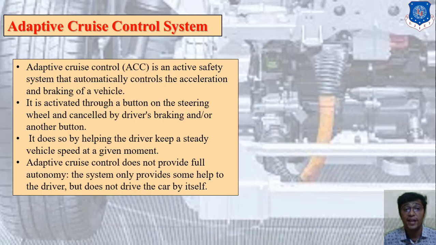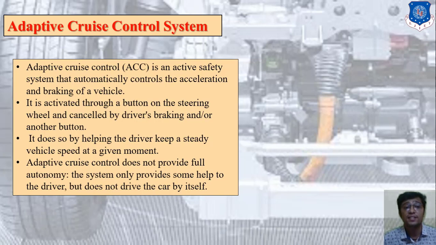So the next one is the adaptive cruise control system. So what is the adaptive cruise control system? Basically, as we all know, there are two types of safety system. The first is active safety and the second is passive safety, right? The adaptive cruise control system is considered active safety. It is an active safety system that automatically controls the acceleration and braking of a vehicle.